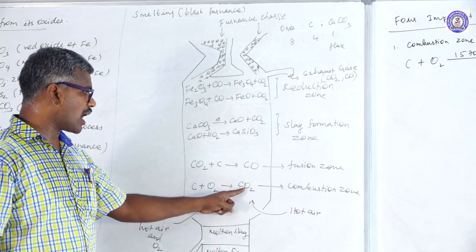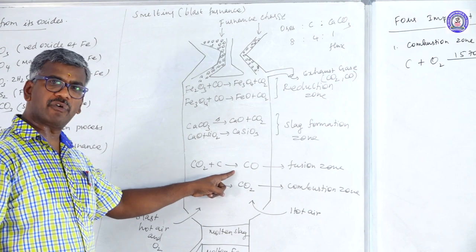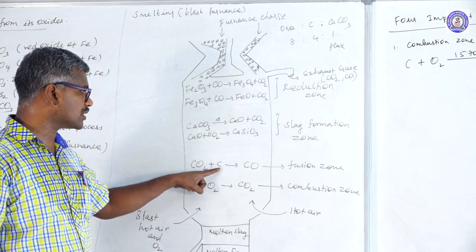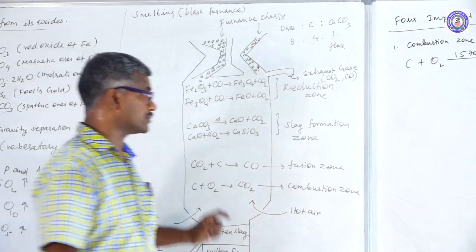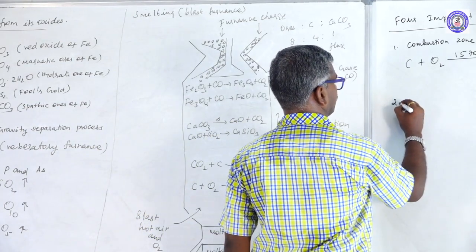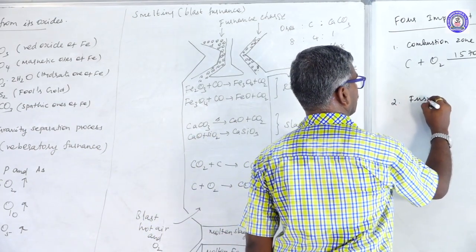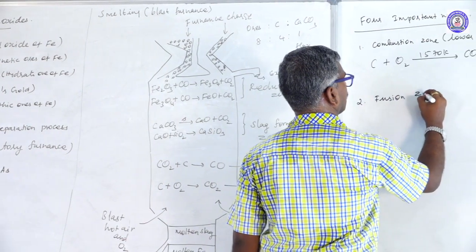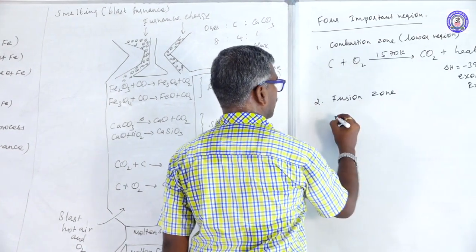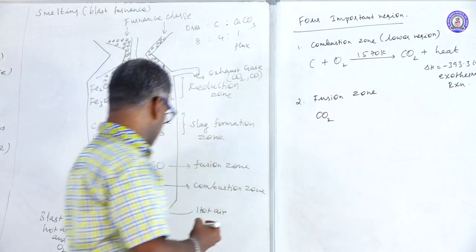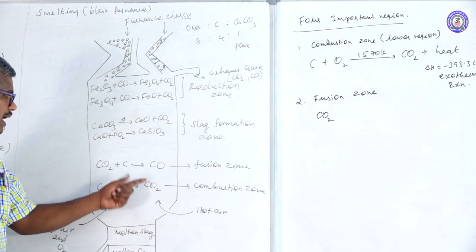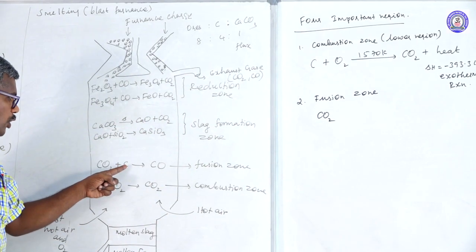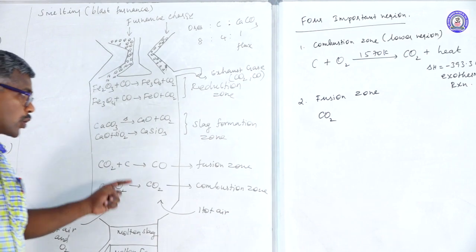This carbon dioxide gas rises upward and contacts red hot coke.